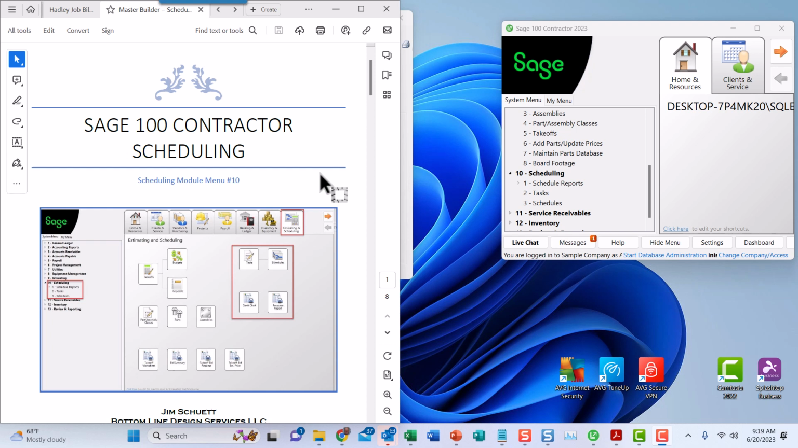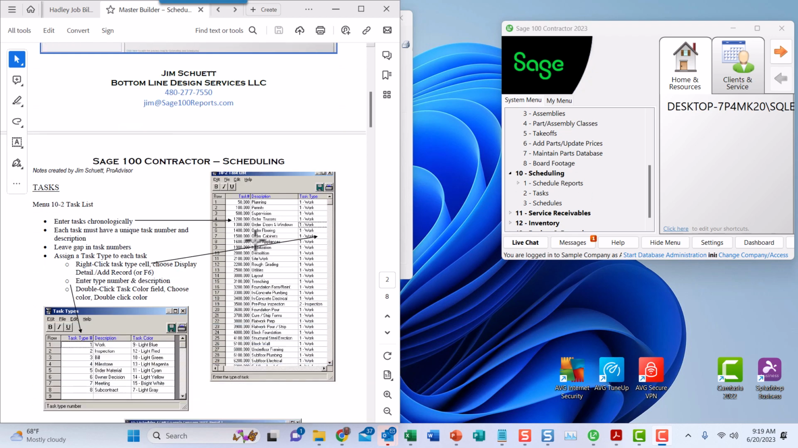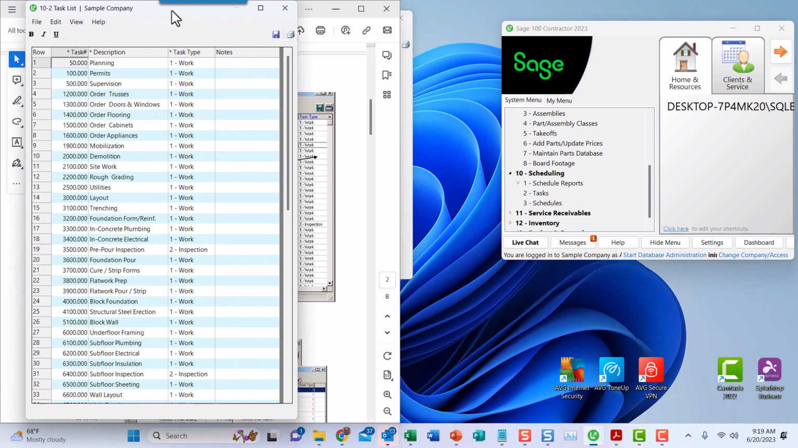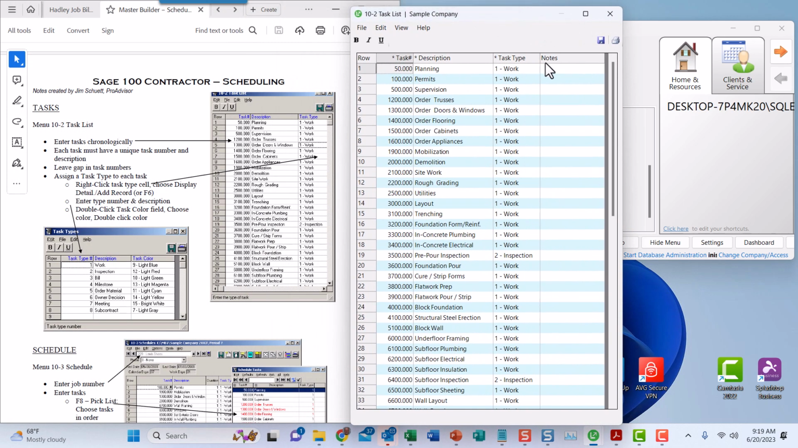scheduling module. The scheduling module is number 10 in the Sage menu. It has schedule reports, tasks, and schedules in there. So we'll go ahead and open this up. Let's take a look here. We're going to go to the 10.2 task list right here and open that up, and here is where you would create your task list.